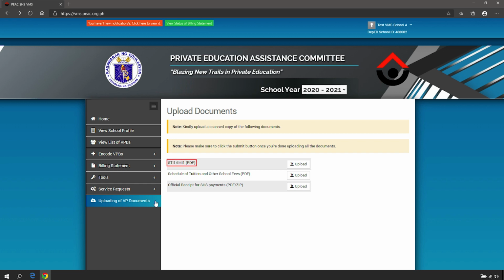STI-1 or IMI-1, schedule of tuition and other school fees, and official receipt for senior high school payments. Click Upload.